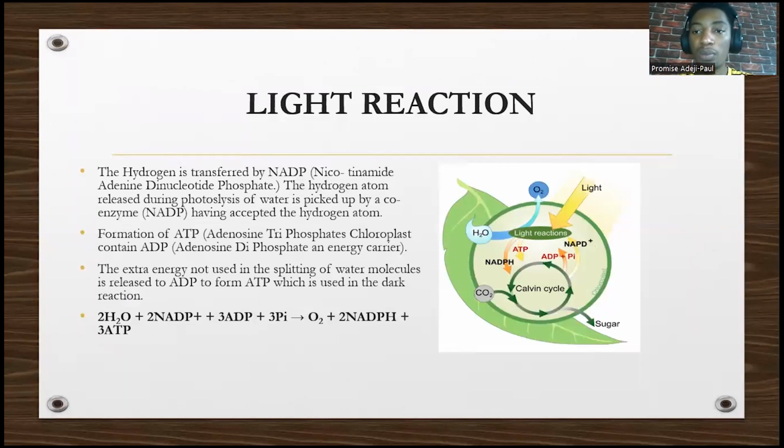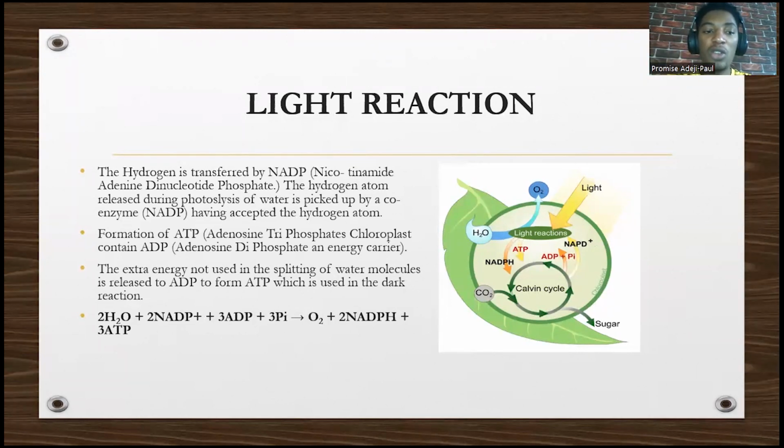So remember the water was split into H plus and OH minus. The OH minus was converted back into what? Water and oxygen. What about the hydrogen? That's H plus. The H plus is transferred by NADP, which is nicotinamide adenine dinucleotide phosphate. That's what helps to transfer the hydrogen around. The hydrogen atom released during the photolysis of water is picked up by a coenzyme, which is NADP, and is transported around. Then there is formation of ATP from ADP.